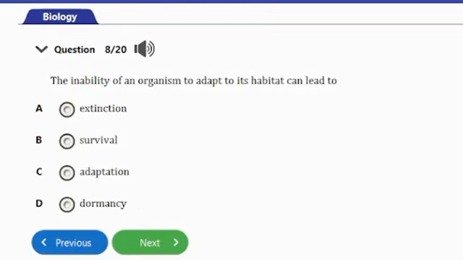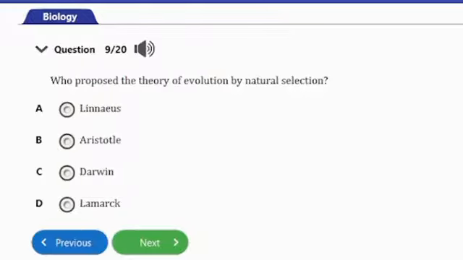Question number 8. It says the inability of an organism to adapt to its habitat can lead to A, extinction, B, survival, C, adaptation, D, dormancy. So I believe you must have guessed the correct answer to this question rightly, and that's option A here. The inability of an organism to adapt to its habitat can lead to extinction. So let's consider the next question, guys.